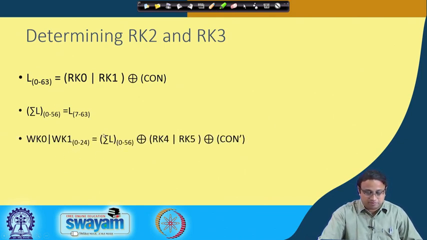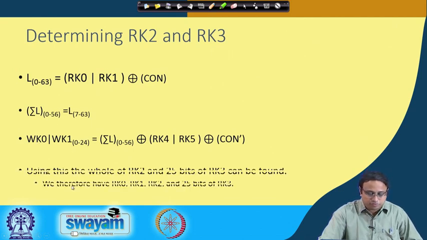And remember that by seeing the equations, you know the value of sigma L, you know the value of RK4 and RK5, and again there is a constant which if we XOR, and if you see the key scheduling equation of Clefia, then you will be able to obtain the entire value of WK0 and 25 bits of WK1. Okay. Again, if you observe the key scheduling algorithm, from these known values like the entire WK0 and 25 bits of WK1,